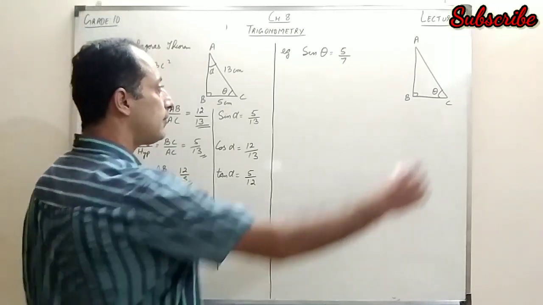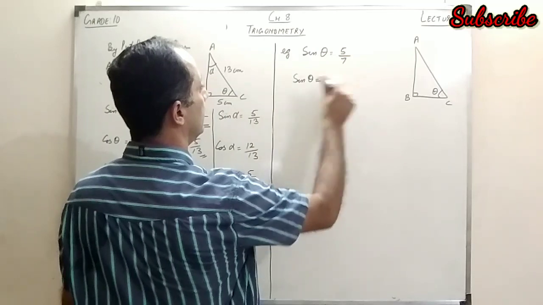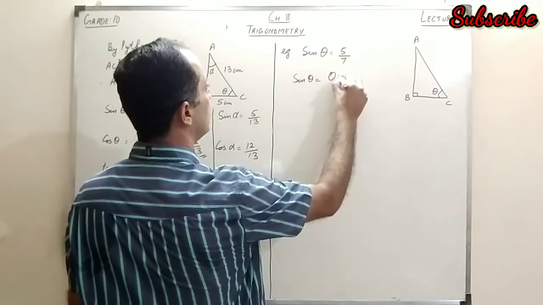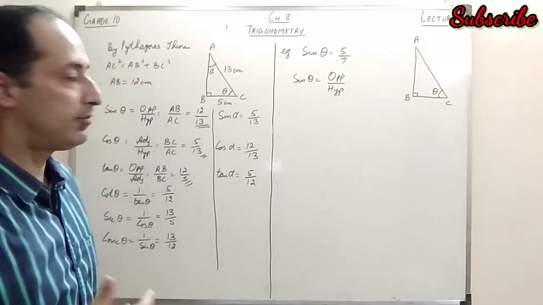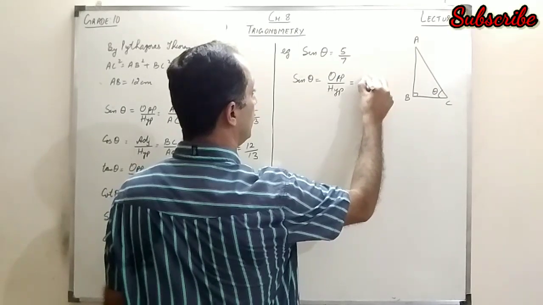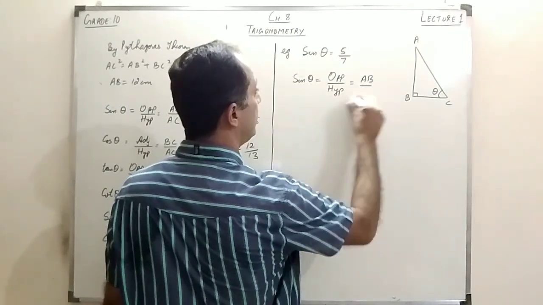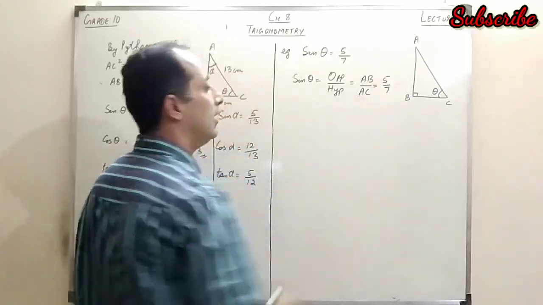Let's see. We know that sine of any angle is equal to opposite upon hypotenuse. This is the first step we have to write. Now the side opposite to angle theta is AB and the hypotenuse is AC, and this ratio is equal to 5/7.